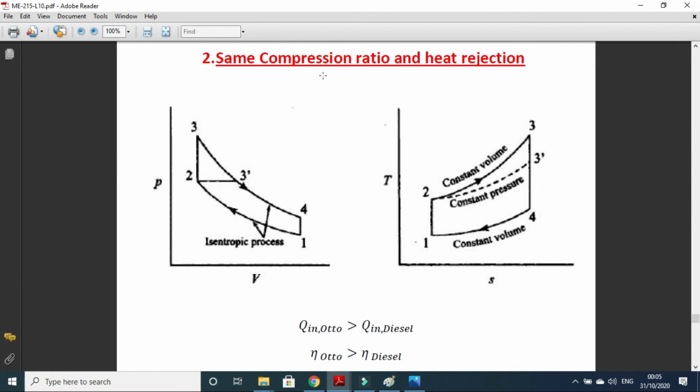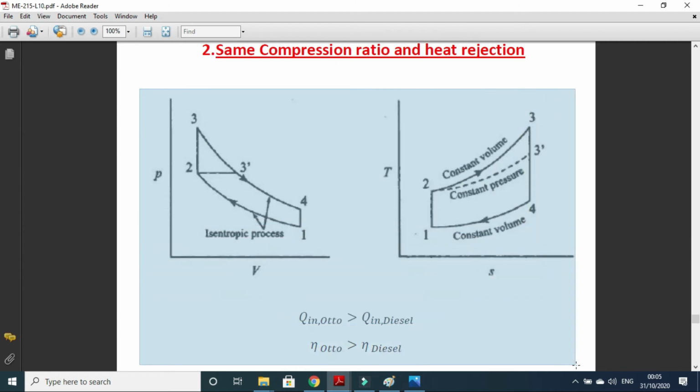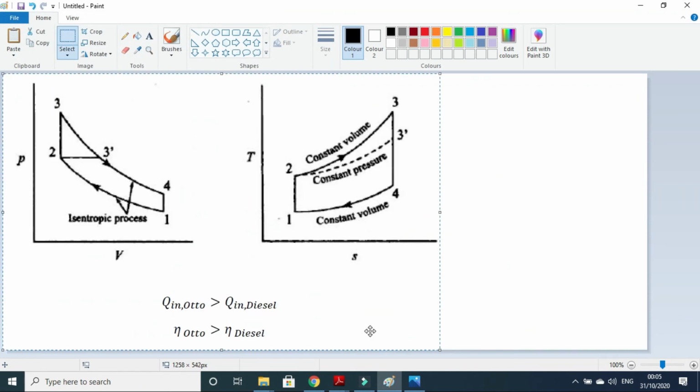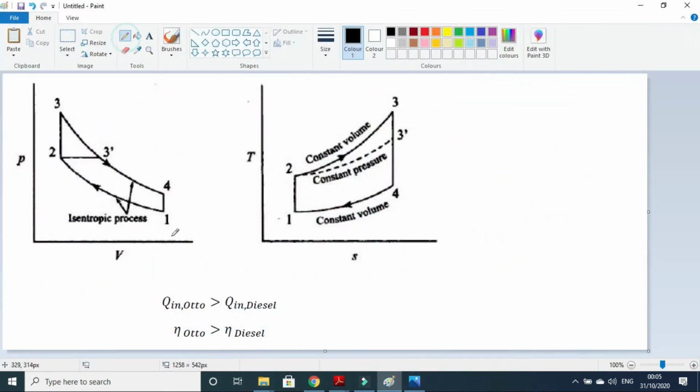Now, same compression ratio and heat rejection. So it is a little bit easier because we have only two cycles. Now we have the same compression ratio and heat rejection. So you can see that 1 to 2 is the same for both the cycles. 1 to 2, 2 to 3, 3 to 4, 4 to 1: this is the Otto cycle. And 1 to 2, 2 to 3 dash, 3 dash to 4, and 4 to 1: this is the diesel cycle.